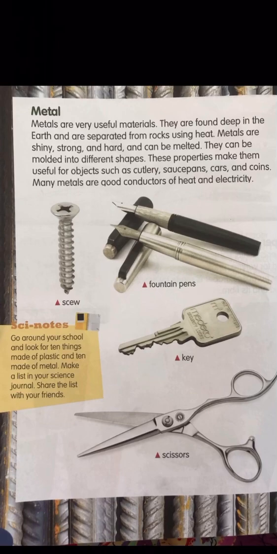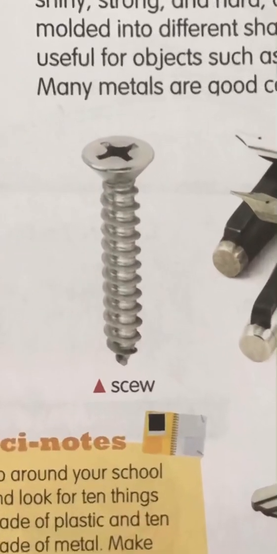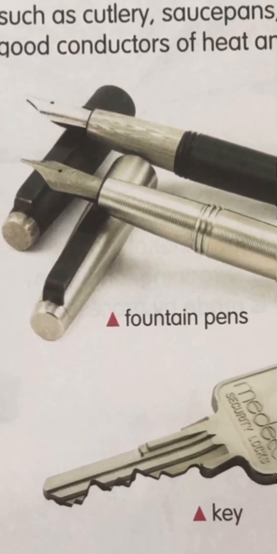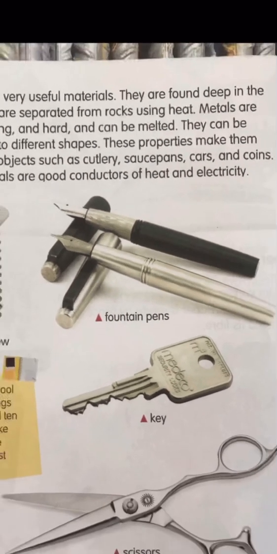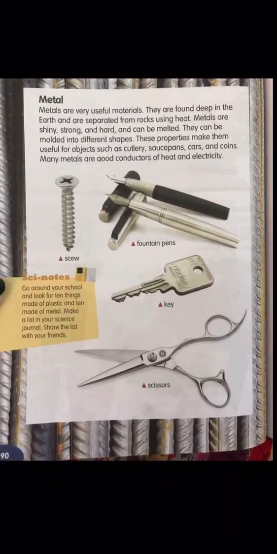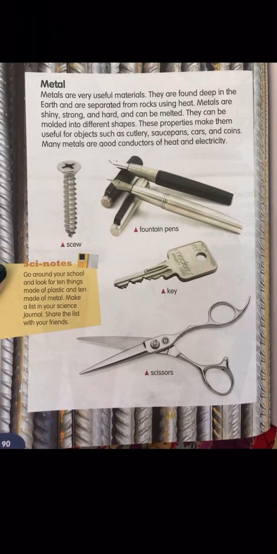After melting we can mold metal into different shapes, and metals are very useful. We can make cutlery, saucepans, cars, coins from metal. What is this? It's a screw, fountain pens, key, scissors, all these materials are made up of metal. So metal is a very useful, hard material.